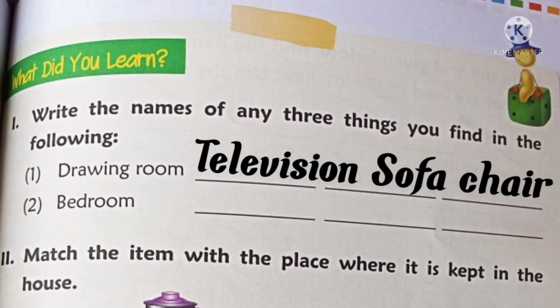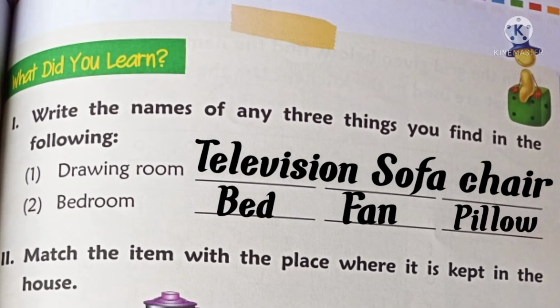You have to write any three. See here, in the first blank you have to write bed. In the second blank you have to write fan. And in the third blank you have to write pillow. Like this you have to write the three things you can see in the bedroom. Dear children, have you all completed this first main? Very good. Let us move on to the second main.